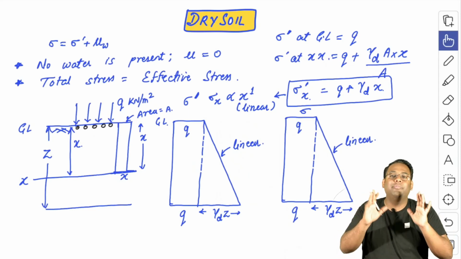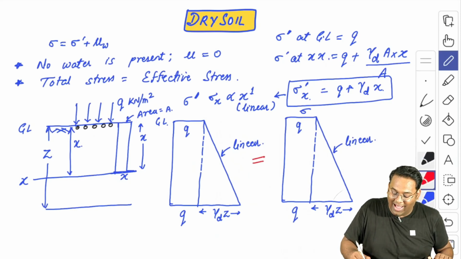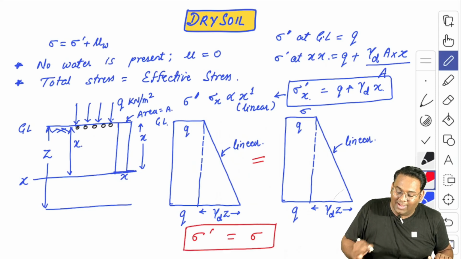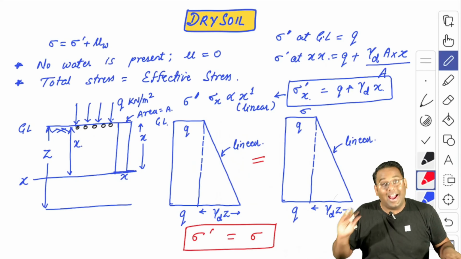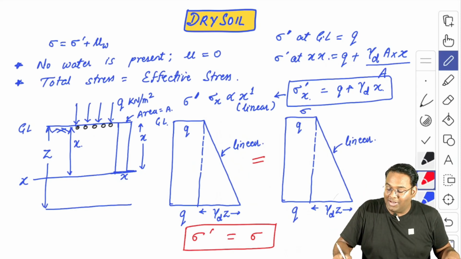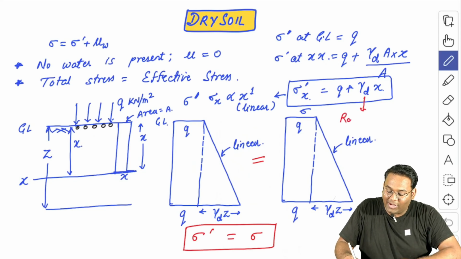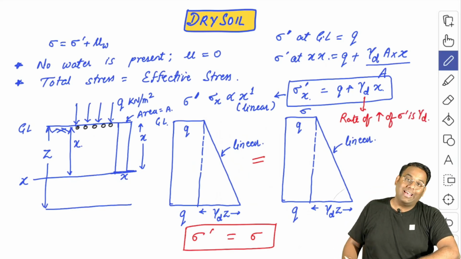Diagrams for both will be exactly same here, and even we can say that these will be equal, as the total stress and effective stress are equal for the dry soil condition, because there is no water present in the soil, and the increase in the effective stress or total stress will be linear with the depth, and the rate of increase will be nothing but gamma d. So what is the rate of increase? Here you can say that the rate of increase of sigma dash is gamma d in the dry soil.